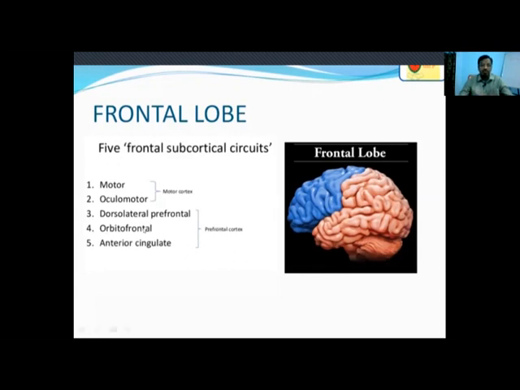The orbitofrontal cortex deals with personality, and any abnormality there will lead to personality disorders, for example obsessive compulsive personality. The anterior cingulate cortex has empathy to the situation, and also controls the bladder. That is nothing but the paracentral lobule.